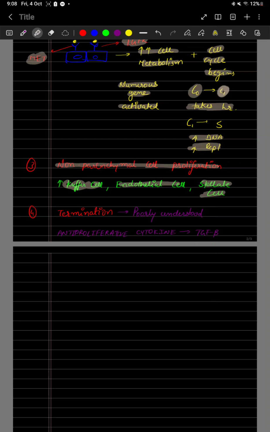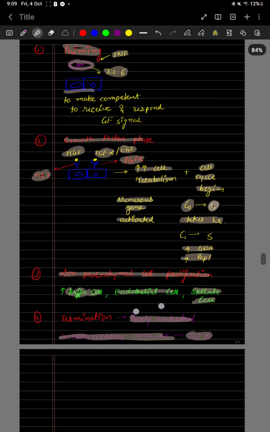Of course, the liver is a stable organ in which cells divide conditionally, so the process has to be stopped. Right now we don't completely understand the mechanism, but it is suggested that it is TGF beta, which is the most fibrotic cytokine. It is an anti-proliferative cytokine. It helps in termination of proliferation of hepatocytes. So basically that's how it stops.